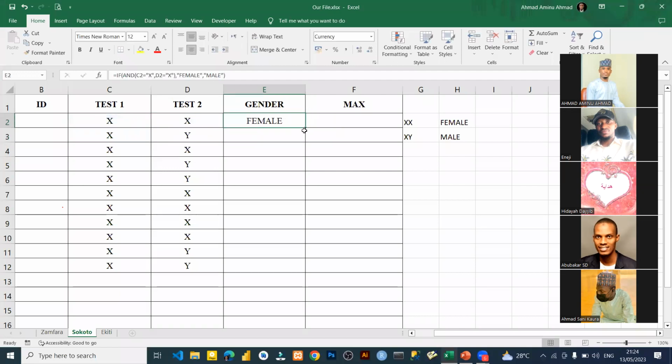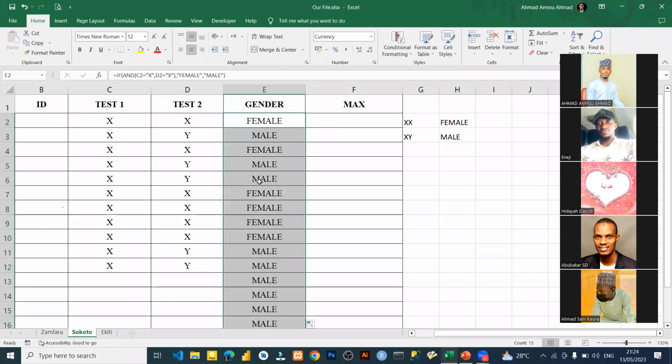Then by default, it gives me what? It gives me female. Why? Because this is XX. If I turn it to XY, it's going to turn to male. If I turn it to X, it's going to be female. If I turn this to Y, it's going to be male. Because XX will give us female.